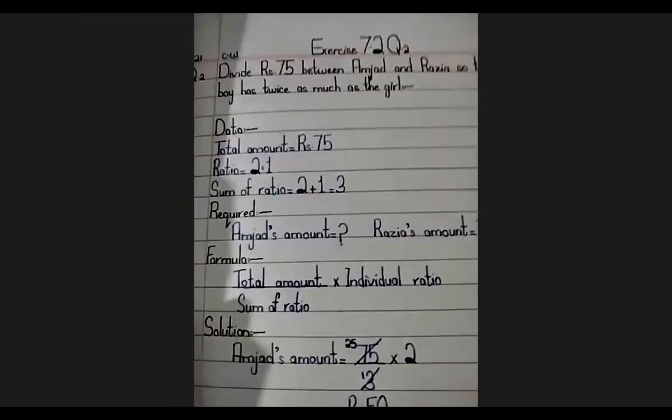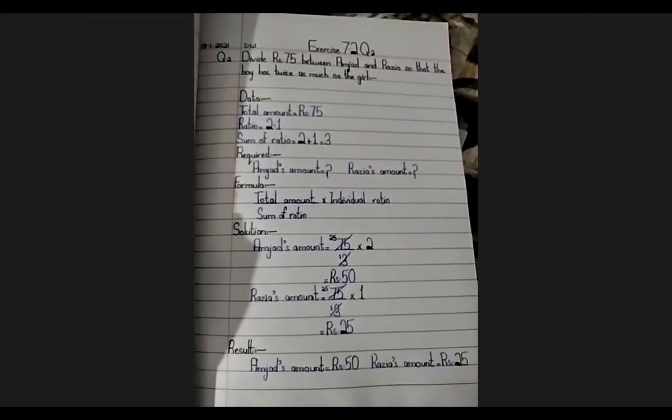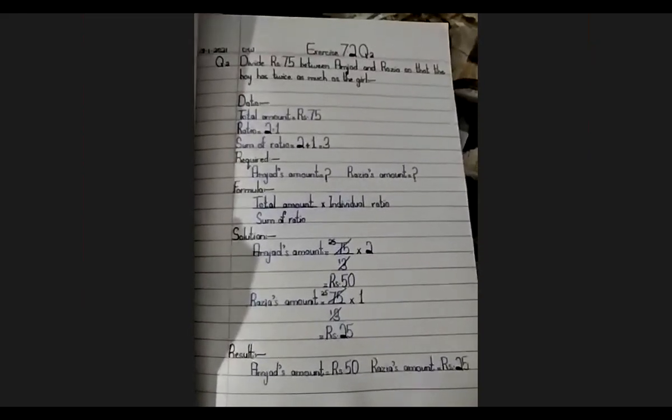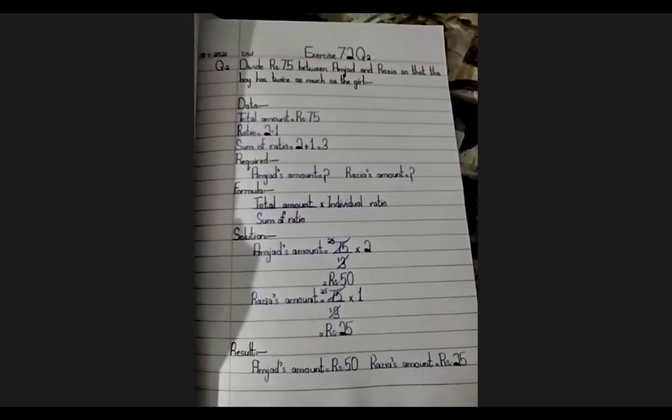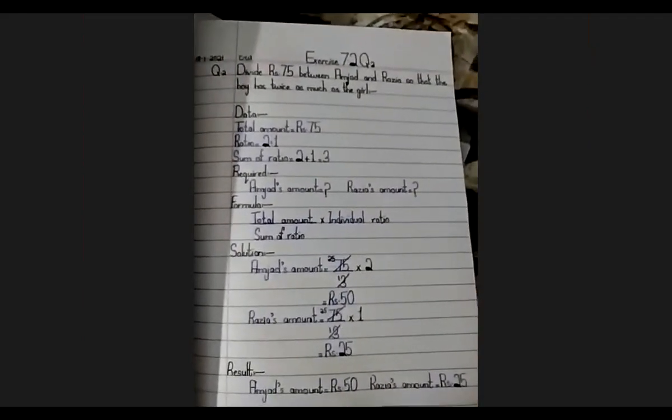Let's check out Ali's copy here. Very good. Everything is properly mentioned. Very good, Ali. Look at this copy: date, classwork, exercise 7.2, question 2. Everything is mentioned in this copy. Data is proper, required is here, formula is mentioned properly, solution is proper. Very good, beta. I hope that today's classwork is properly clear to you. Is there any confusion left?